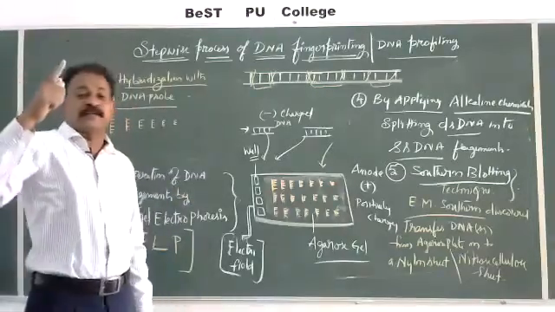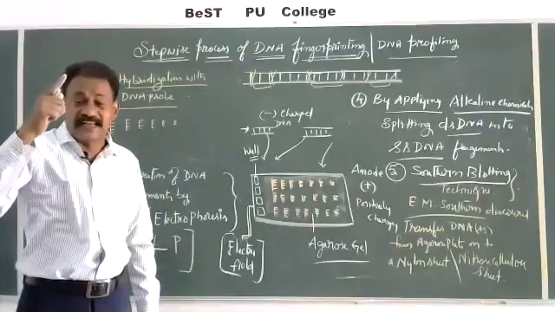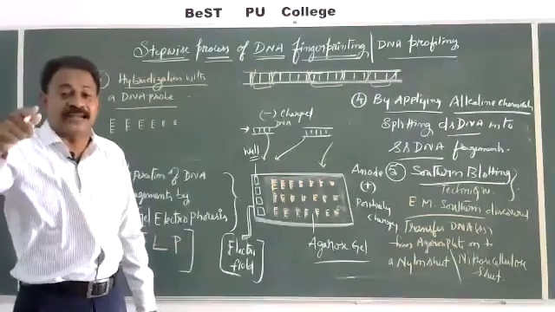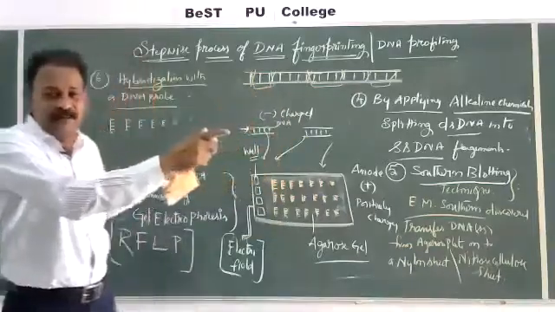This is the most important for DNA fingerprinting. Discovery of cDNA probes or complementary DNA probe. A probe is that which identifies, like a satellite, it will go and catch the complementary.